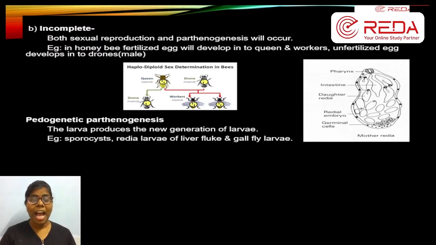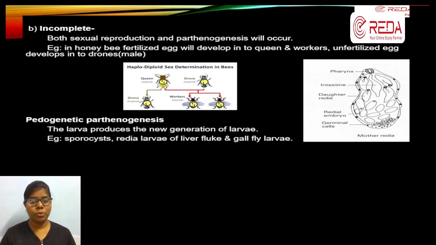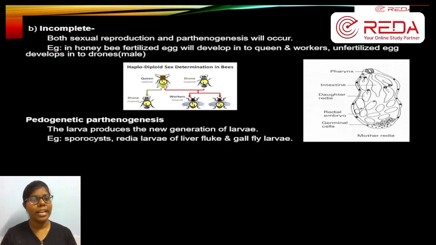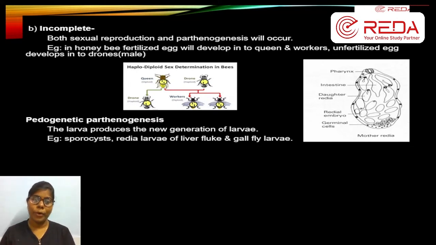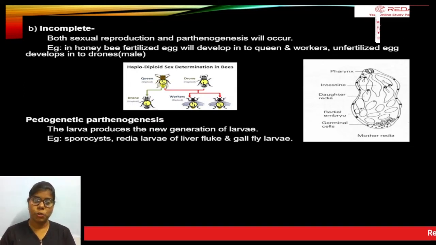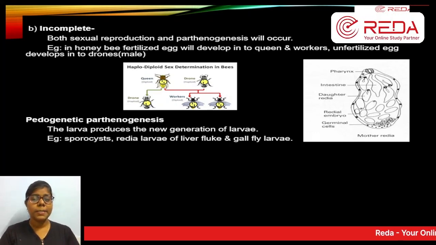Pedogenetic அப்படின்னா larva has been producing a new generation. Okay, interesting, right? So one larva produces the new generation of larva. Larvaல இருந்து இன்னொரு larva. ஒரு larva வந்து லார்வா, எக், லார்வா, பியூப்பா, அதுக்கப்புறம் அடல்ட் ஆகுது. நம்ம லைஃப் சைக்கிள் படிச்சிருப்போம் சின்ன வயசுல. பட்டர்ஃப்ளைல we can easily recognize this kind of life cycle.